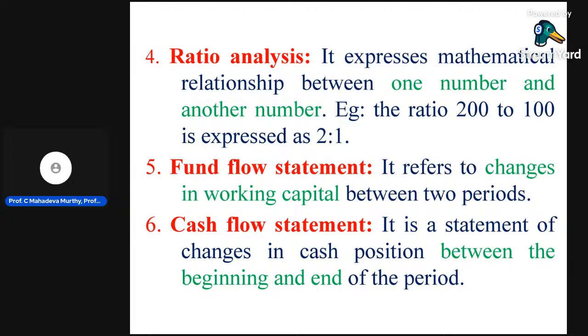Take an example. What is the ratio? Gross profit ratio: gross profit divided by sales. It tells about the relationship between the gross profit and sales. What is the current ratio? Current ratio is equal to current assets divided by current liabilities. It tells about two components: what is the total of the current assets, and what is the total of the current liabilities. That is ratio.